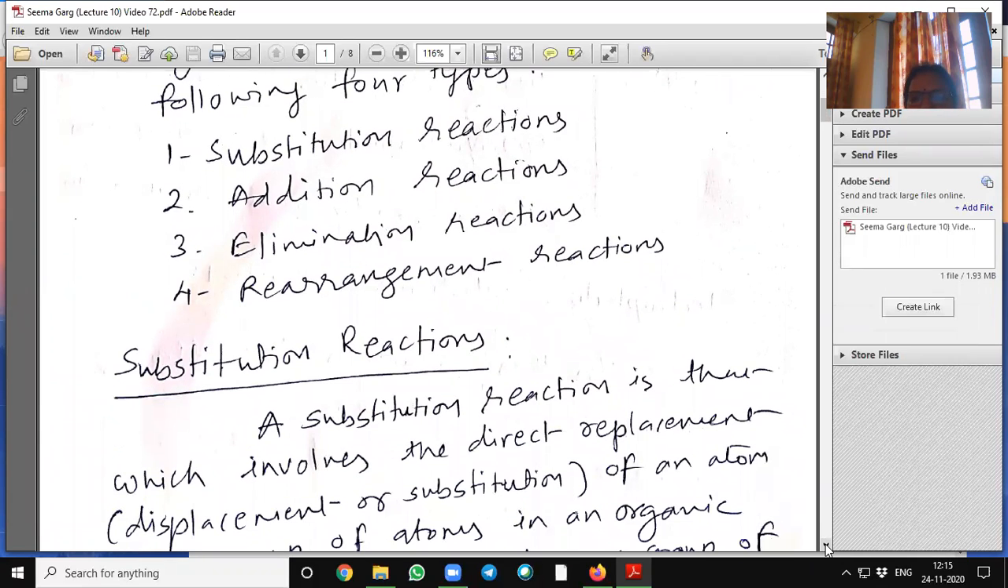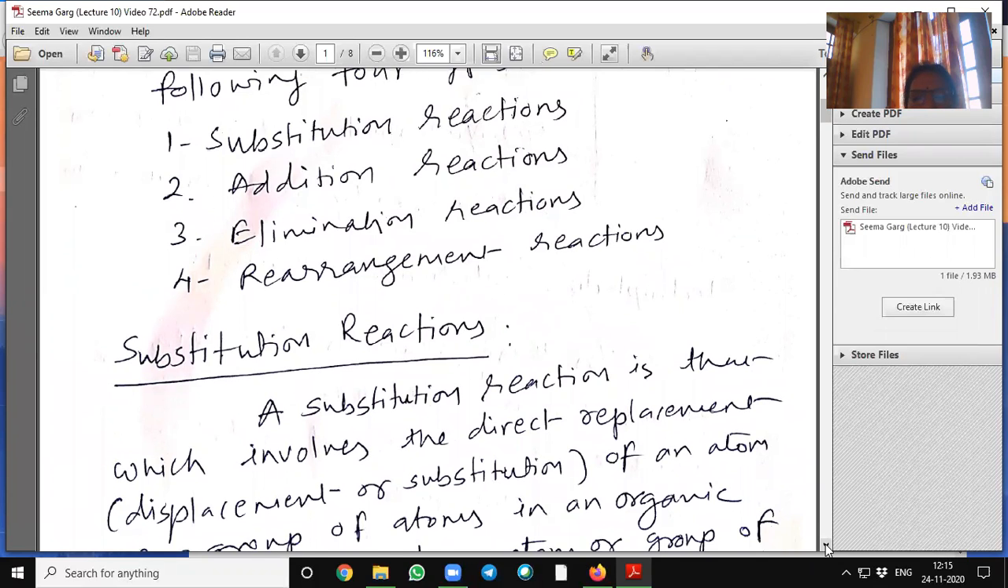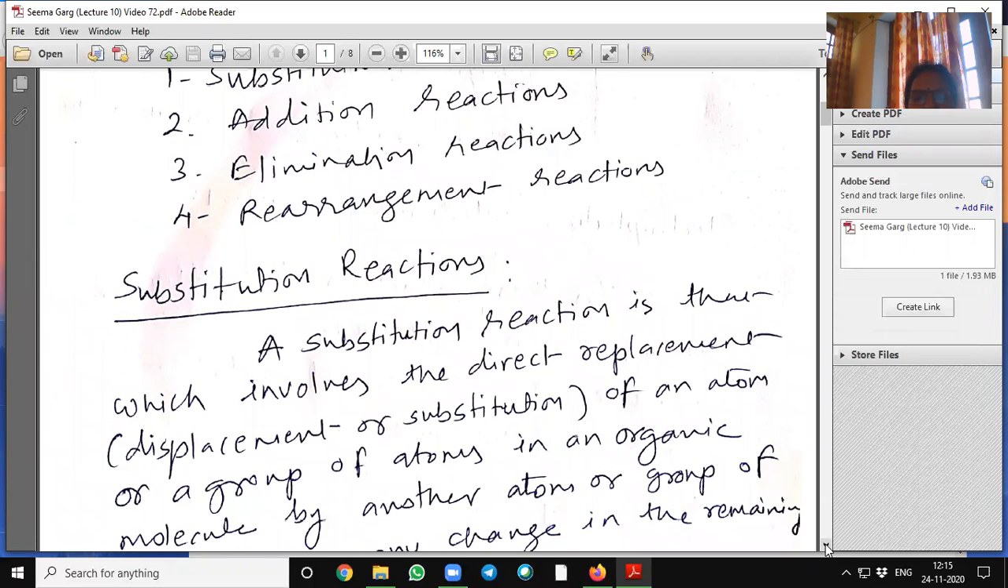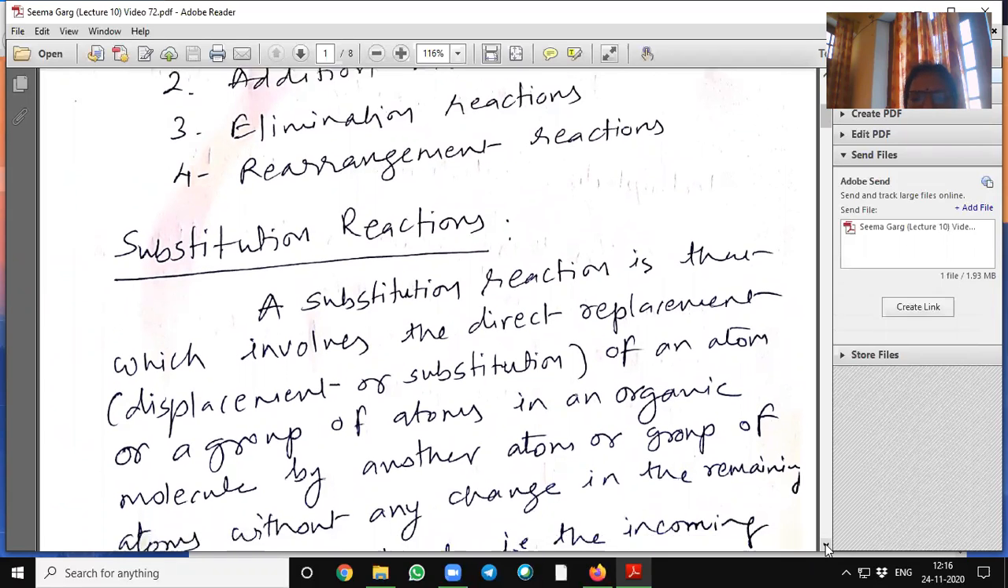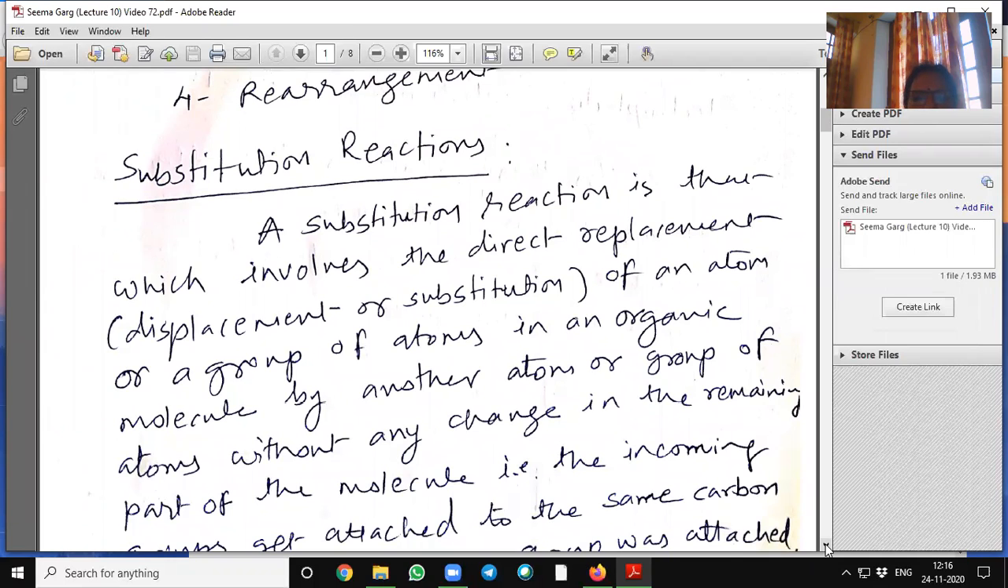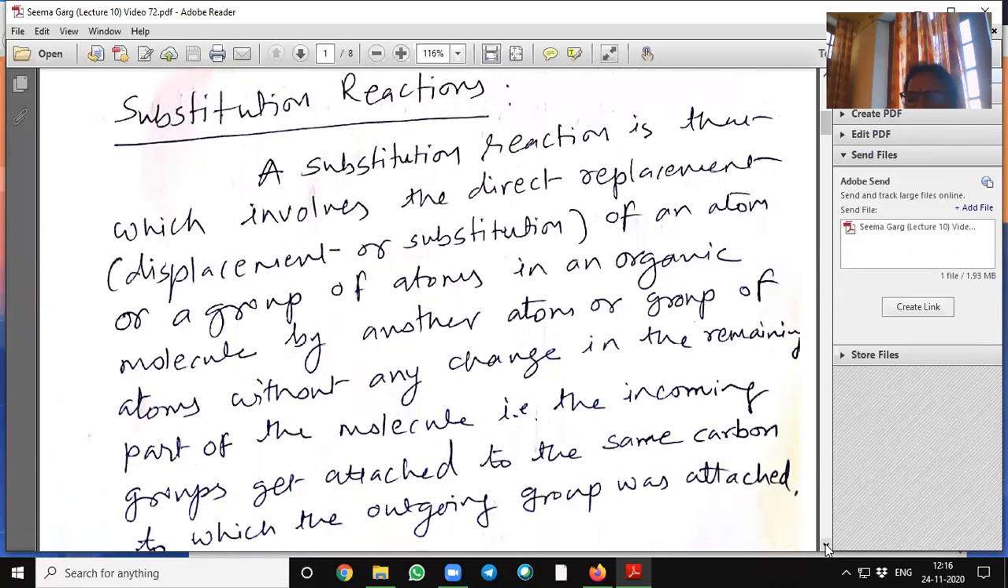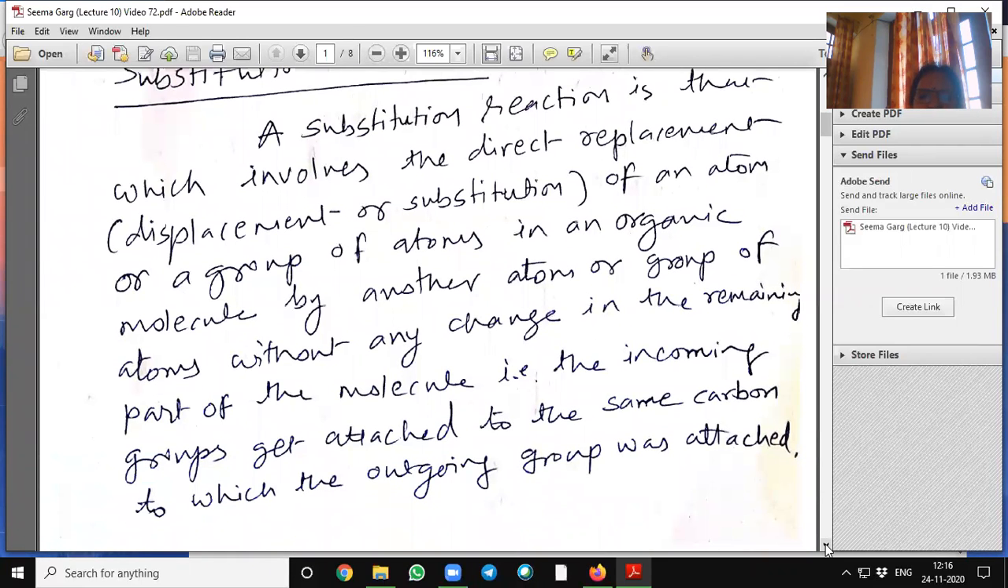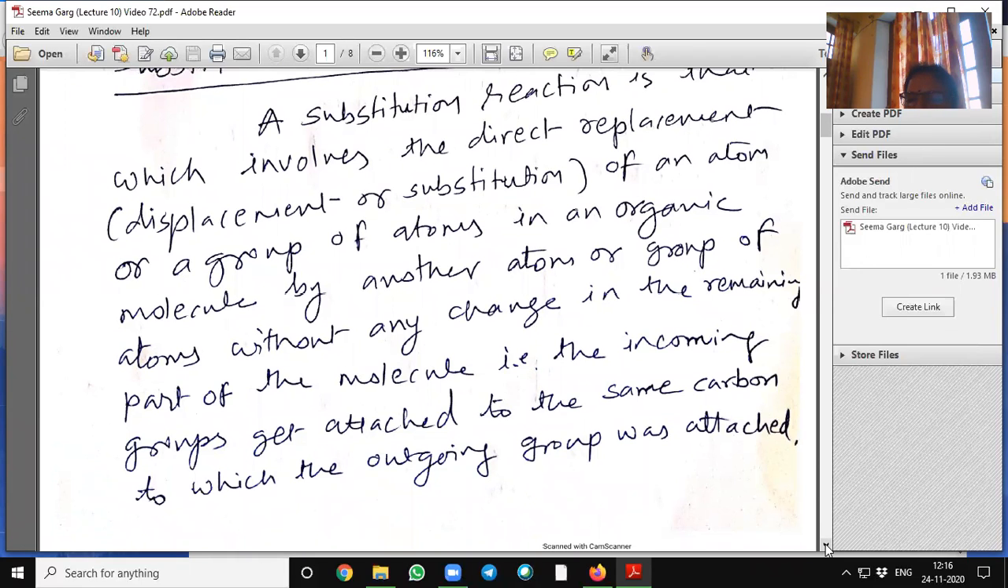A substitution reaction is one that involves the direct replacement or displacement of an atom or a group of atoms in an organic molecule by another atom or group of atoms without any change in the remaining part of the molecule. That is, the incoming group gets attached to the same carbon to which the outgoing group was attached.